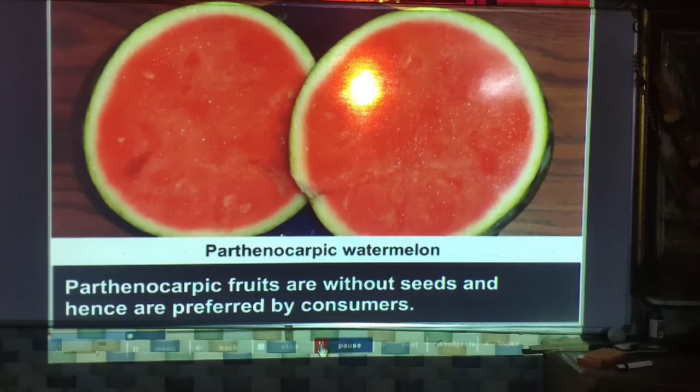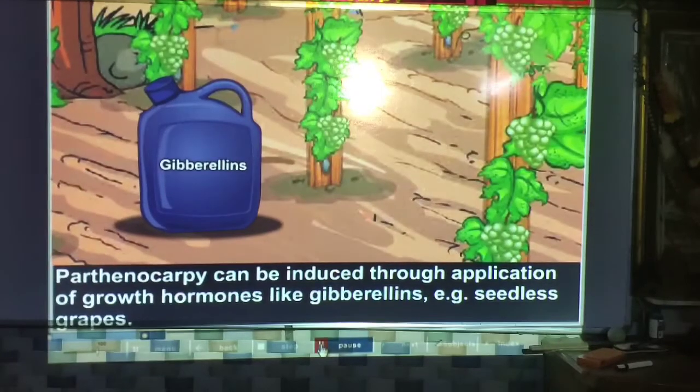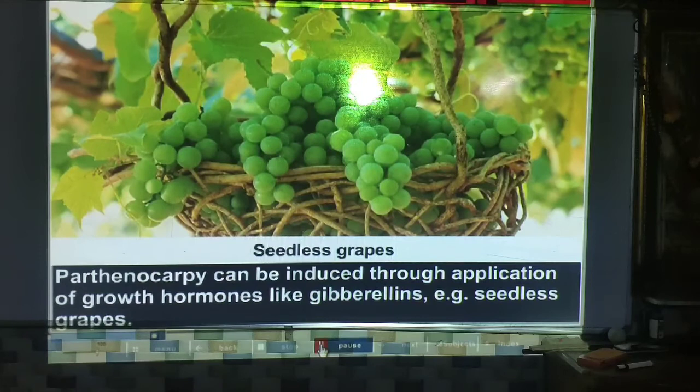Seedless fruits are always consumed. Parthenocarpy can be induced through the application of growth hormones like gibberellin. Seedless grapes are obtained with gibberellin. These are the parthenocarpy type of fruits. So in this way the fruit formation takes place.